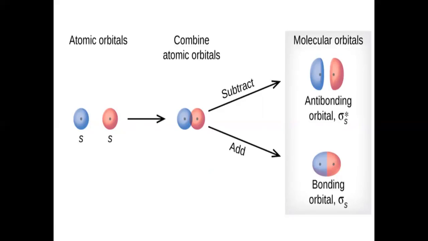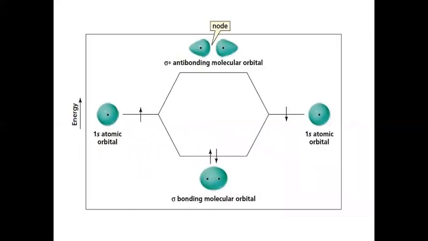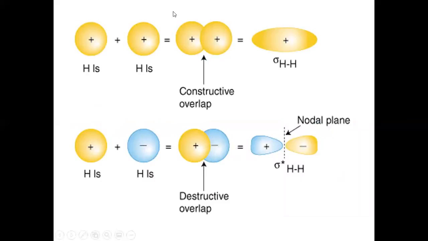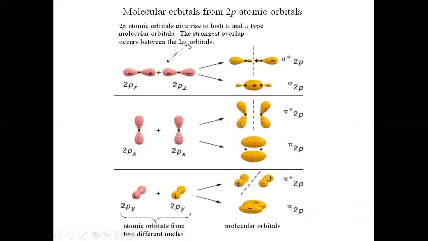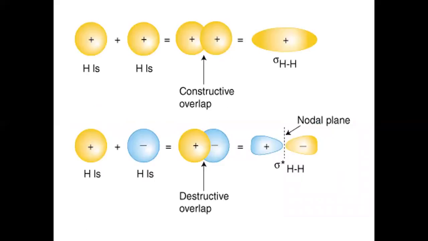Now, talking about the bonding molecular orbital, every electron in it makes a contribution to the attraction of the two combining atoms, and it is also formed when the lobes of the combining atomic orbitals possess the same sign.